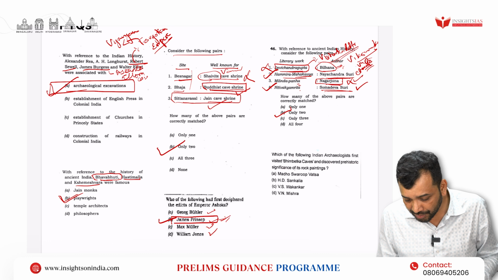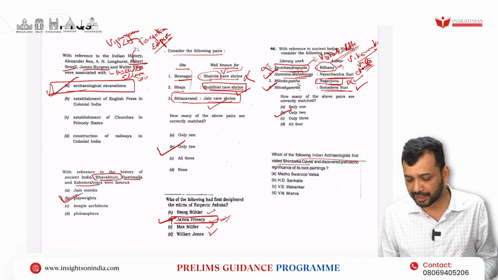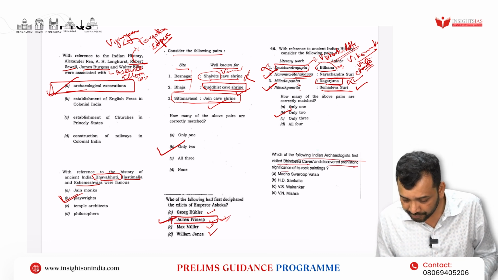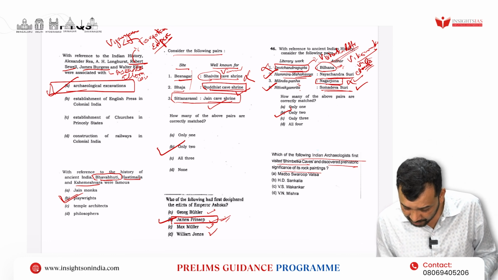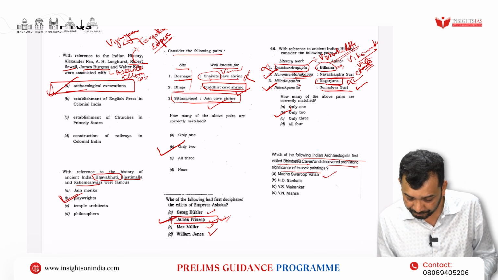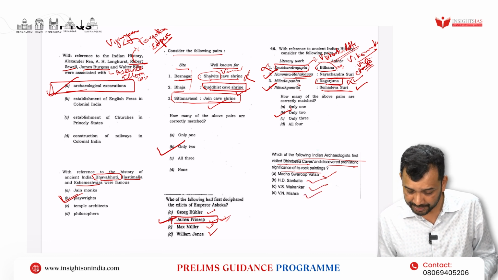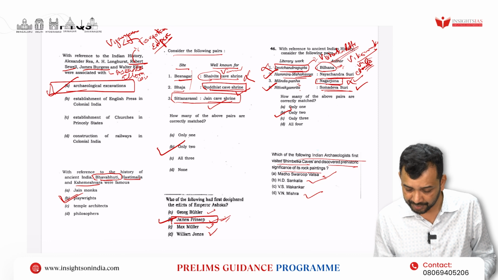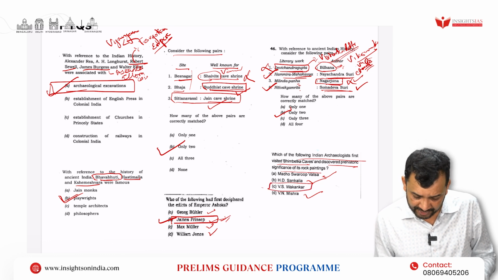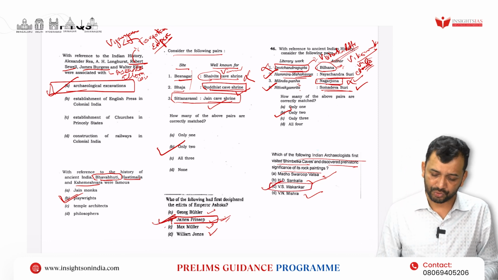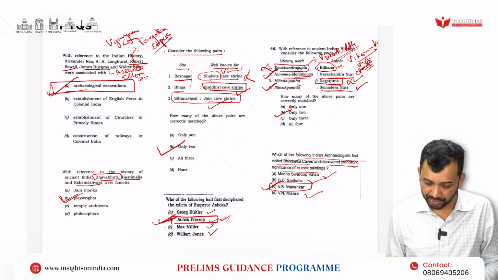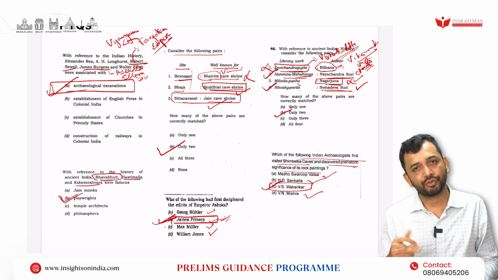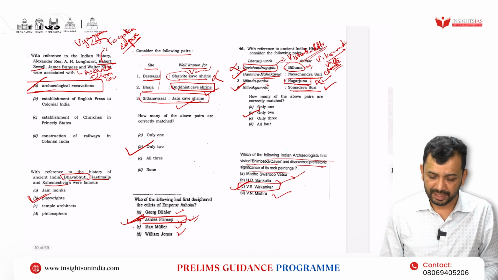Now, which of the following archaeologists first visited Bhimbetka caves and discovered the prehistoric significance of its rock paintings? This has been given by Madhu Swarup Vatsa, H.D. Sankalia, Wakankar, V.N. Mishra, and the answer is V.S. Wakankar, right? Both of these questions have been clearly mentioned in your basic NCERT books also, right? Even if you have studied your introduction to fine arts, there also it has been clearly mentioned.